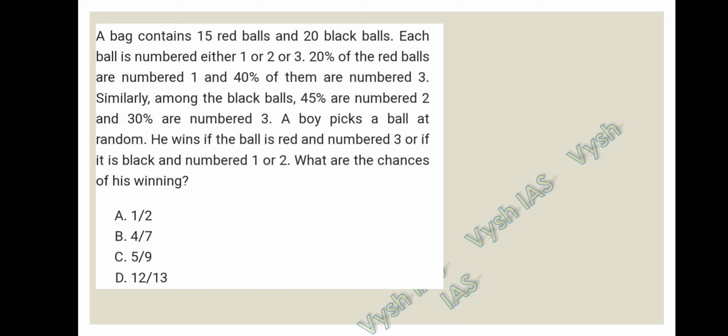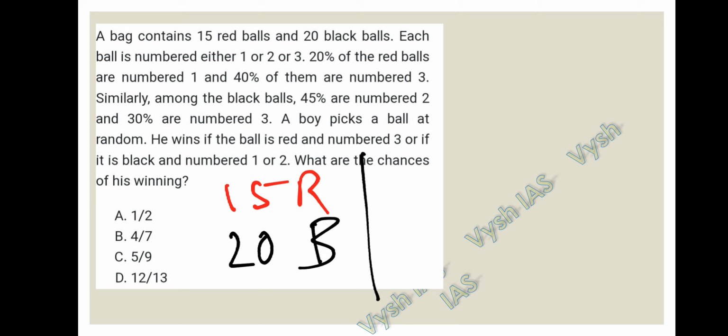Okay, let's write the data initially. They have given that there are 15 red balls and 20 black balls. They have numbered the balls 1, 2 and 3. Let's see how many are numbered 1, 2 and 3.